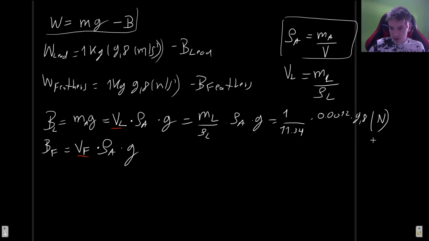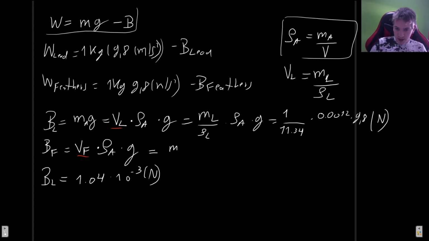So when we multiply this, we get 0.0012 times 9.8 divided by 11.34. So we get that this buoyant force on the lead is going to be approximately 1.04 times 10 to the minus 3 newtons. And in the case of the feathers, we can do exactly the same.